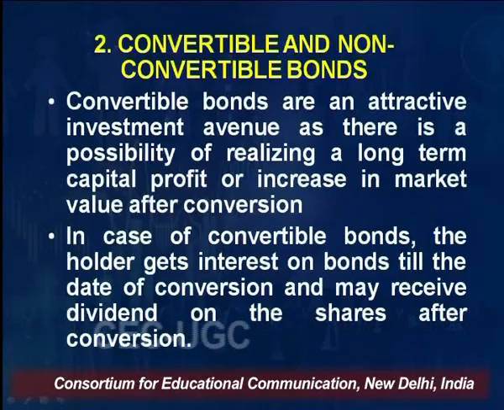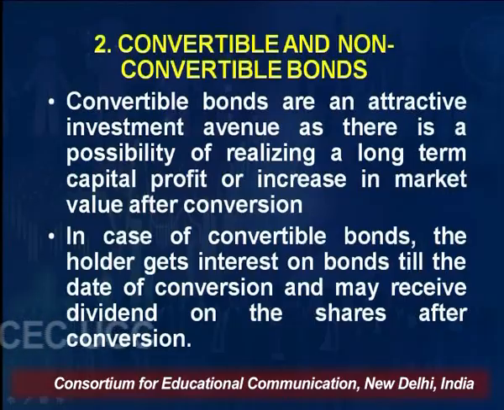So friends, the same example which I gave: suppose a 100 rupee bond is partly convertible. Only a 30 rupee portion will be convertible. You may ask, what will happen to the remaining 70 rupees? If the bond is for a 10 year period, the company will keep on paying interest on it. The par value of the bond after the conversion of 30 rupees will remain 70 rupees, and the company will pay interest on 70 rupees, not on 100 rupees, and 30 rupees will be converted into equity share, right?